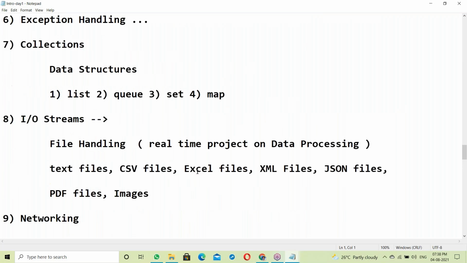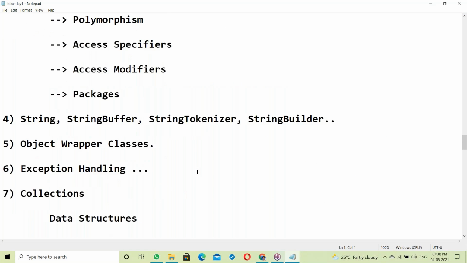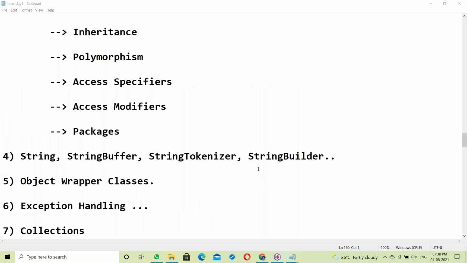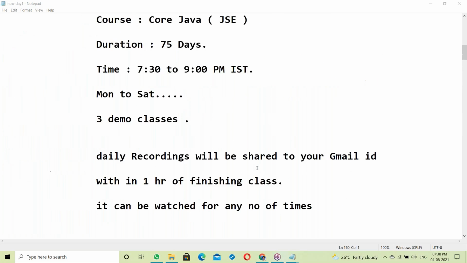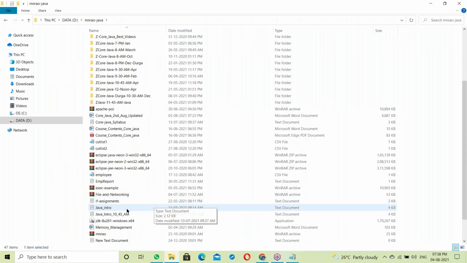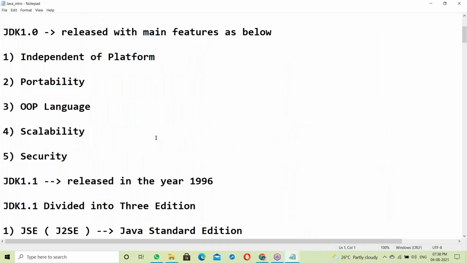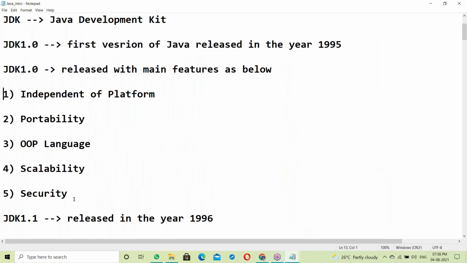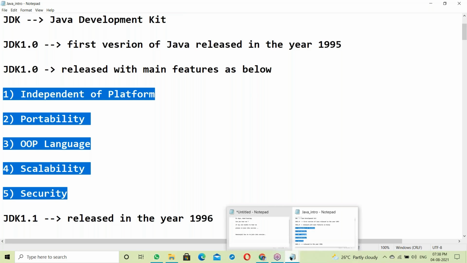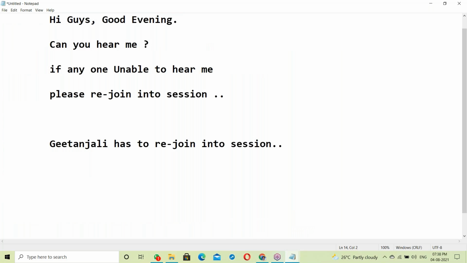So yesterday, the Java introduction, complete Java contents, and interpretation and all those things were discussed. So first, that introduction. Let us start with Java features.